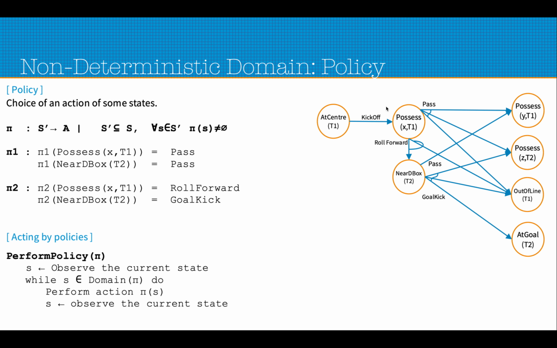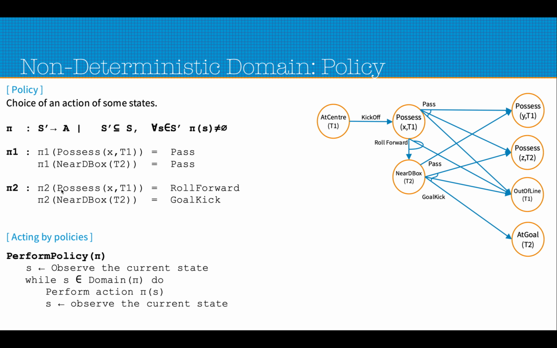So acting by policies is when we are actually executing the policies, how we can apply the policies. It is very easy: at one state, we see what the policy defines, whether there is some defined action on this particular state. If there is some defined action, that is, S belongs to the domain of pi, then we'll make the action defined for that state.